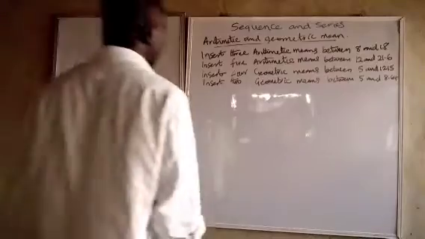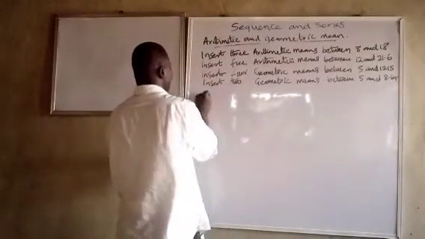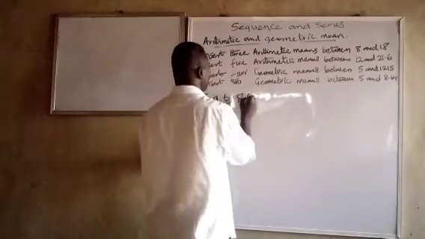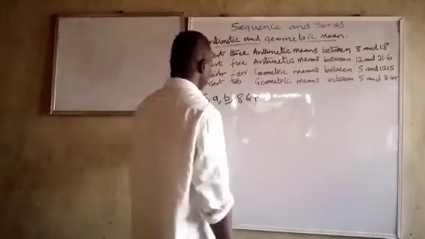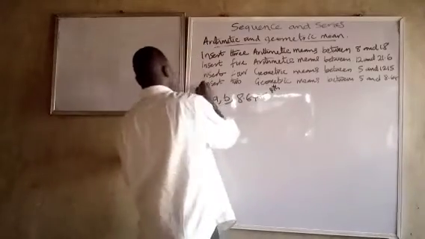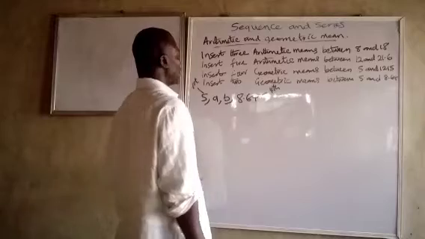The next one says, insert 2 geometric means between 5 and 8.64. So what does that mean? It's like we have 5, A, B, and 8.64. So in essence, it's telling us that 8.64 is the fourth term, and 5 is the first term. So A and B are the ones we are looking for.